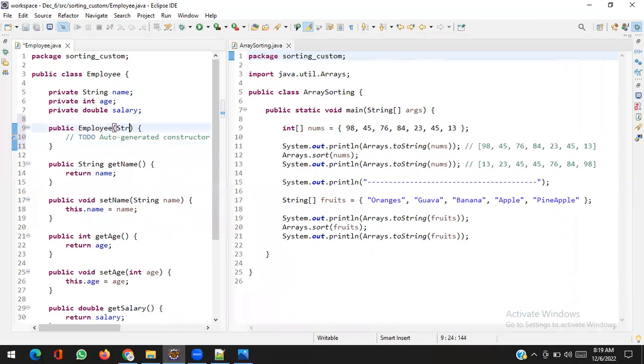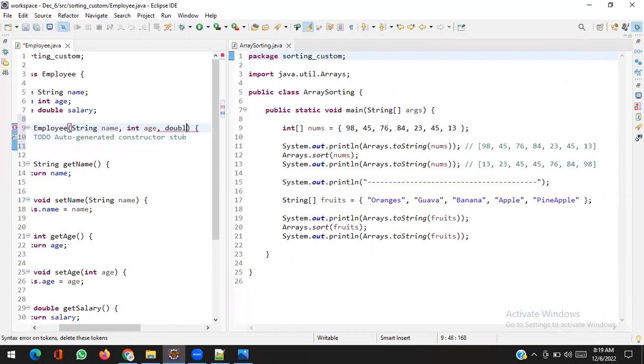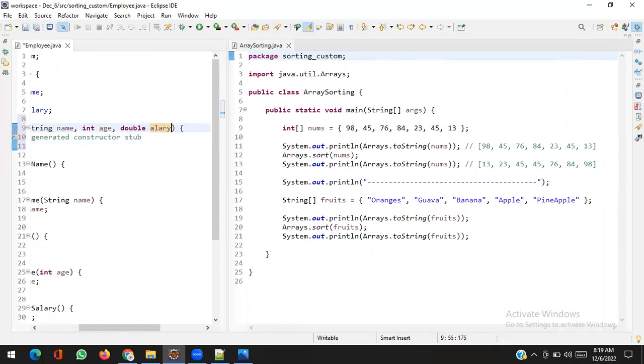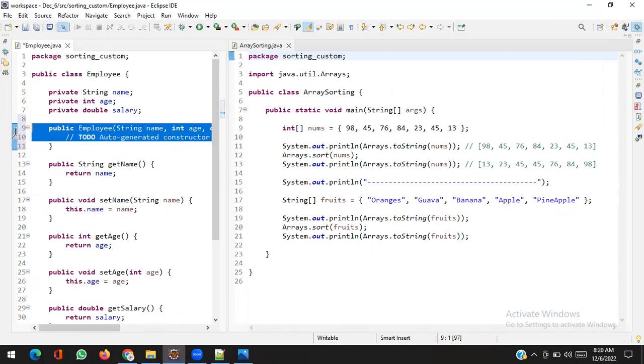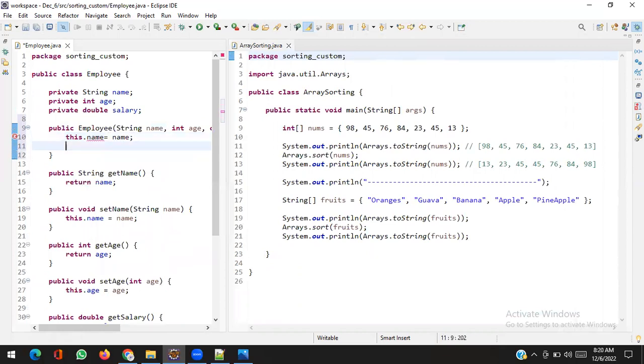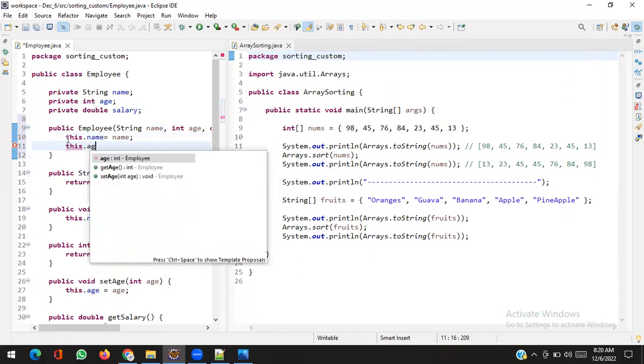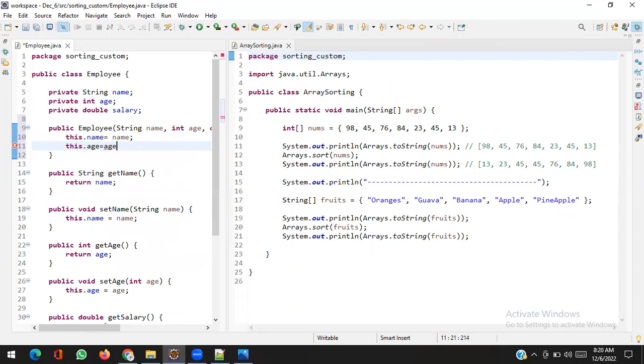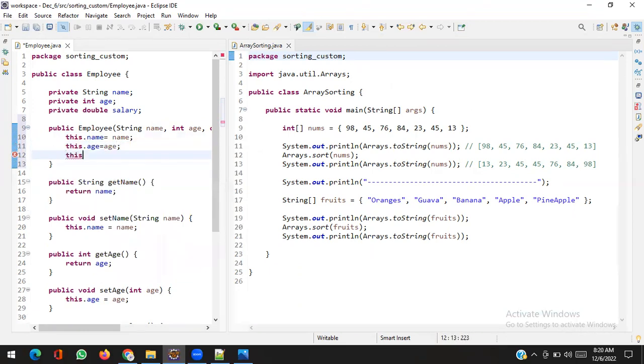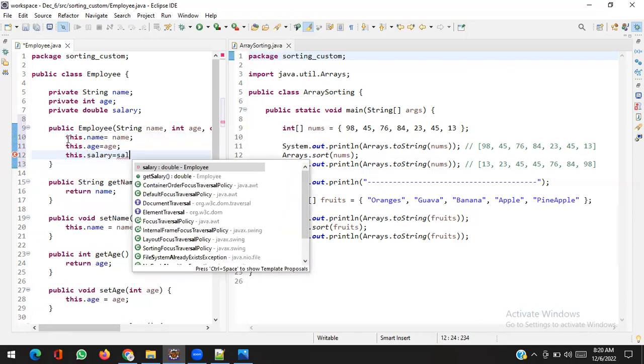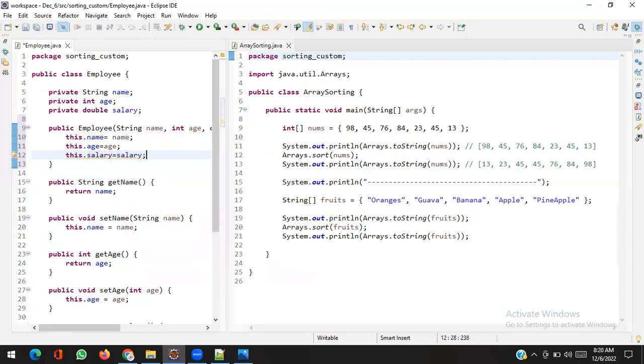It will take a String name, int age, and double salary, with this.name equal to name, this.age equal to age, and this.salary equal to salary.